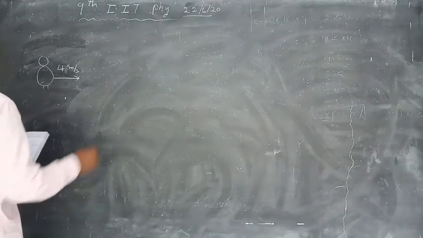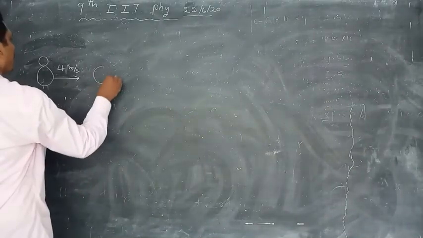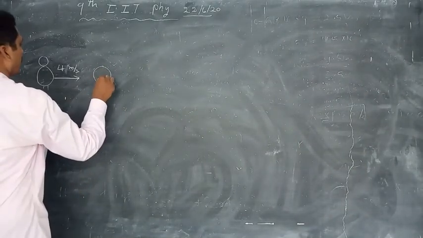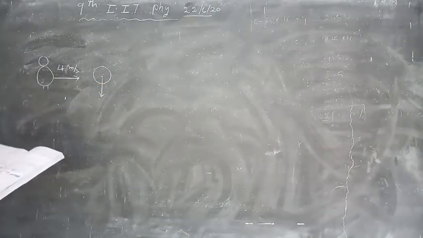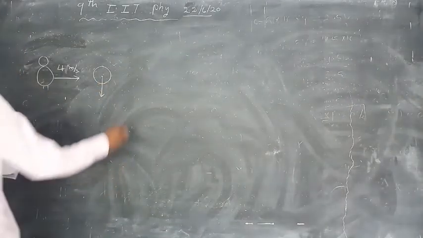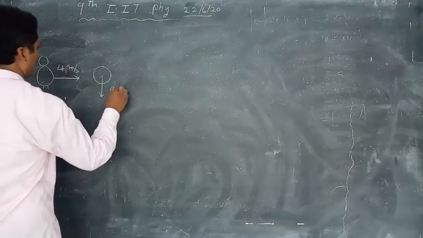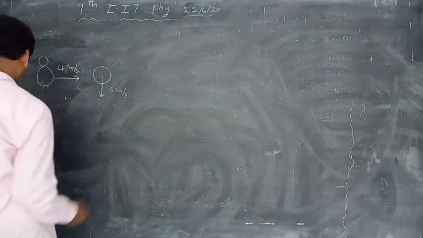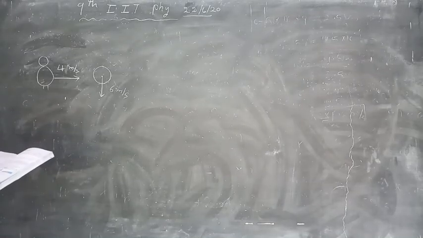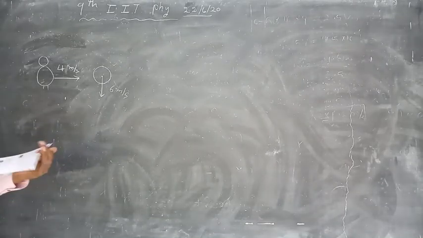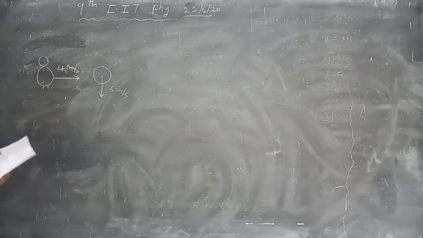One part is vertically downward with velocity 6 meter per second, and the direction of the other particle is indeterminate.